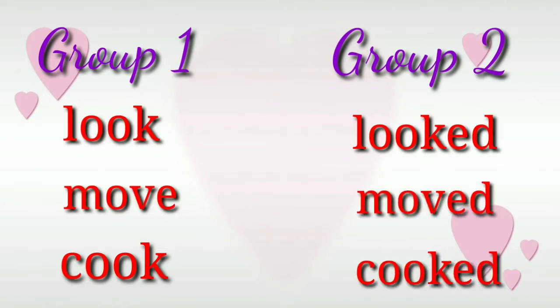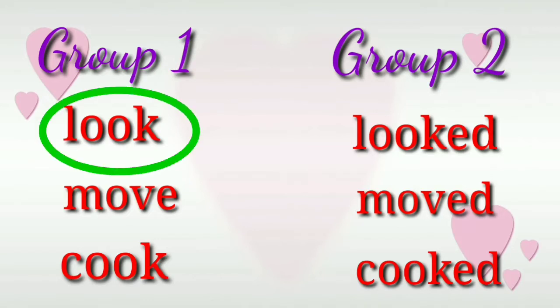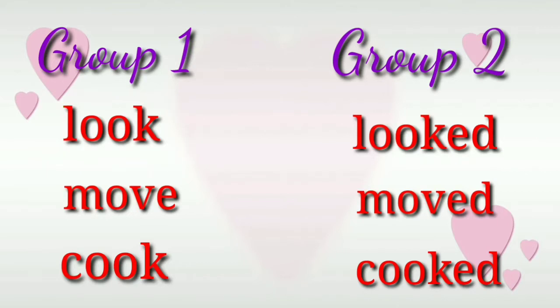Dears, can you tell me the difference between these two groups? See, the first word, look. This is a verb. It's something you do, right? And here, looked. We have added two extra letters, E and D, right?